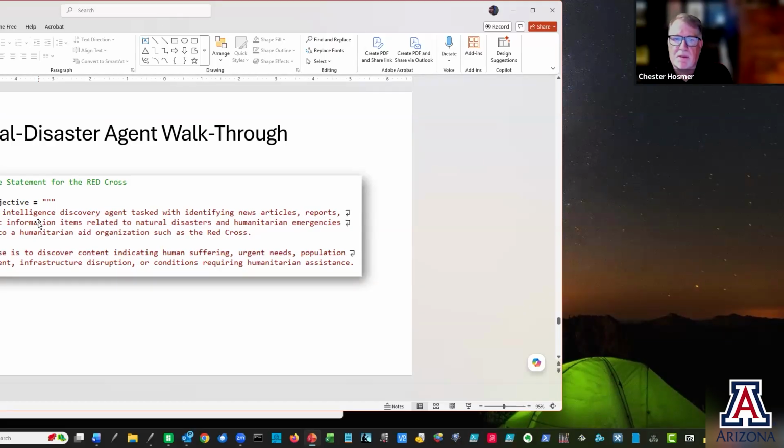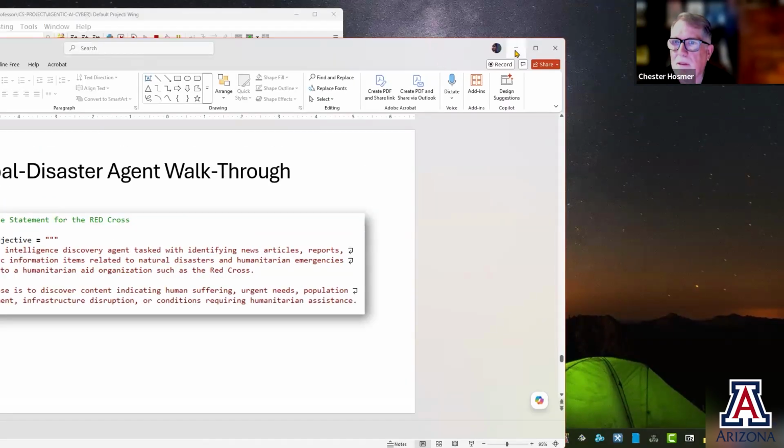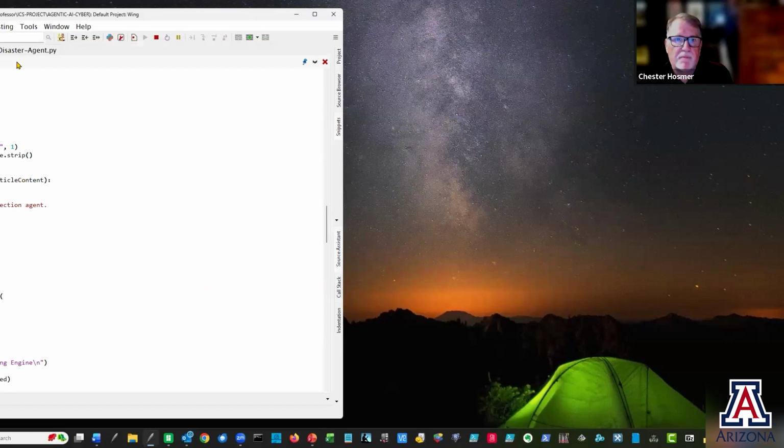But this is basically, we're looking for articles and news reports that relate to natural disasters, humanitarian agencies relevant to humanitarian aid, such as the Red Cross. Your purpose is to discover content of human suffering, urgent needs, population displacement, etc. So we want to basically build one of those. However, if I want to show you what that really looks like, give me one second. Get my screen cleaned up here.